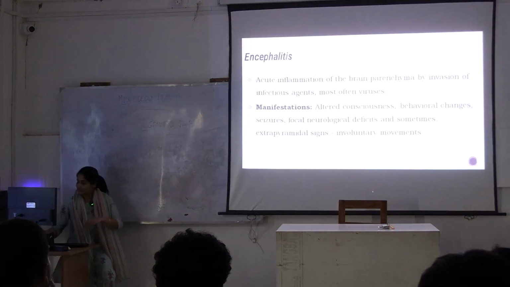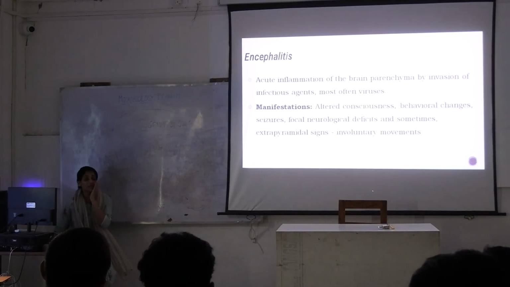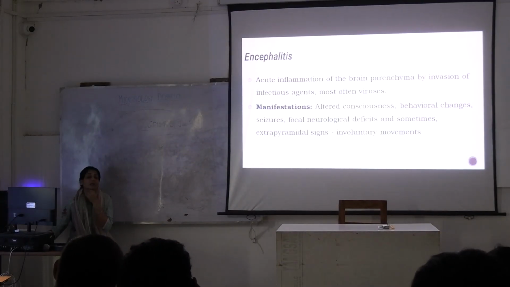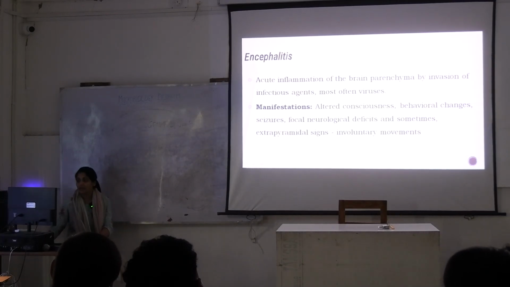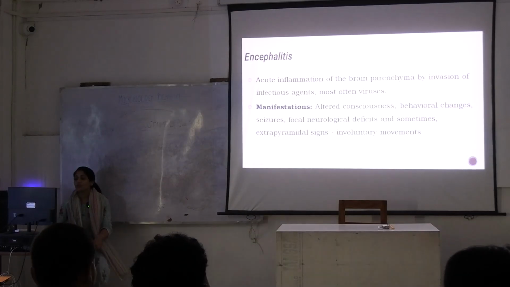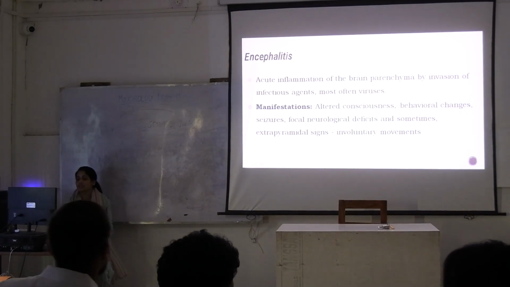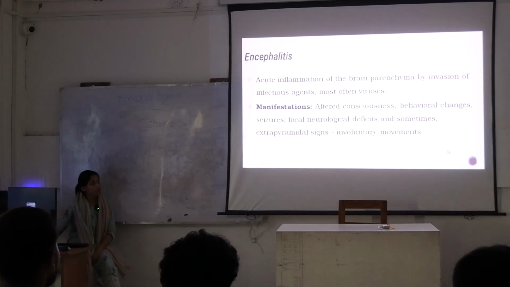Then coming to encephalitis, we discussed shortly before starting the class what is encephalitis. It is acute inflammation of brain parenchyma. Okay, over there in meningitis, meninges were involved. Here the brain parenchyma is involved. What are the manifestations you can see? A person would have an altered consciousness, behavioral changes, seizure, focal neurological deficit and involuntary movement.